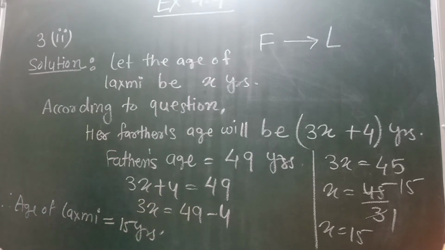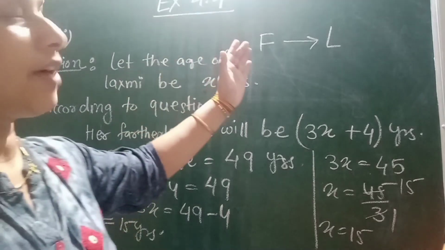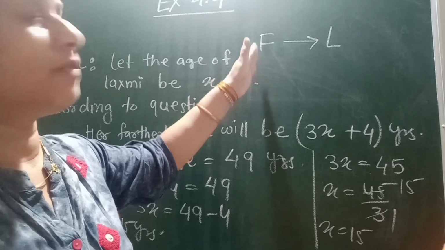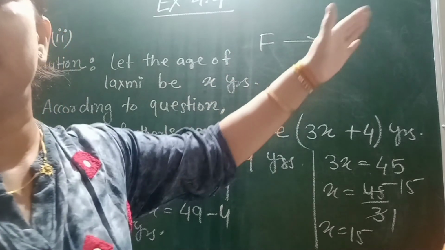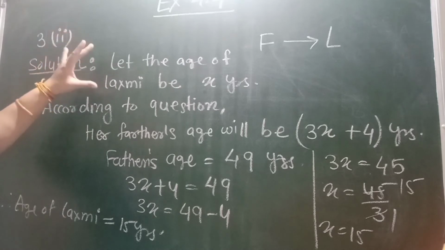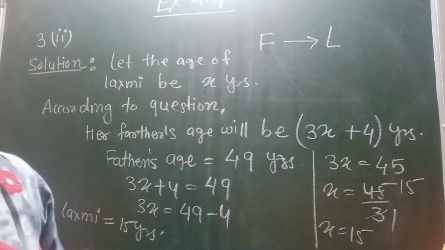Okay, so students, you have to read the statement 2 to 3 times, then you have to understand which one is the dependent variable and which one is your independent variable, and we will start our solution by assuming that the independent variable is x.